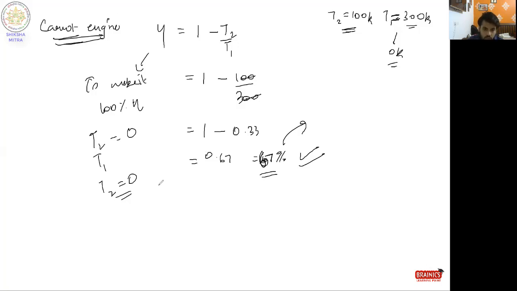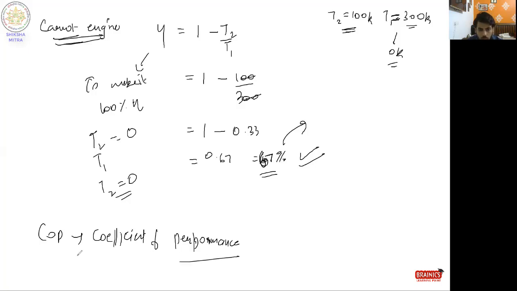Now this is the efficiency of an engine. If I write COP, it is known as the coefficient of performance.